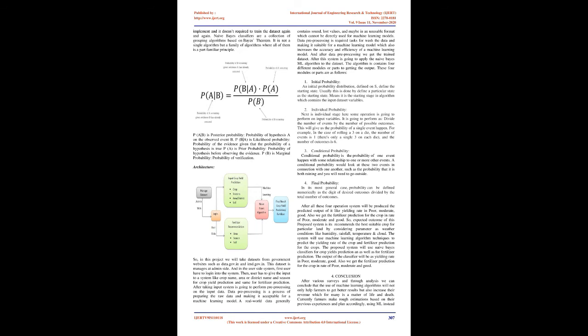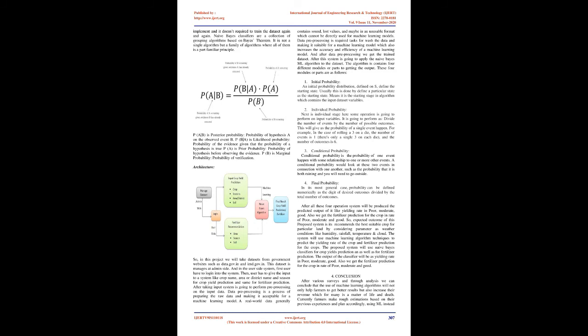Abstractly, Naive Bayes is a conditional probability model: given a problem instance to be classified, represented by a vector representing some n features, it assigns to this instance probabilities for each of k possible outcomes or classes. Here we are going to use the Naive Bayes machine learning algorithm, because it is an accurate algorithm in ML. It is easy to implement and doesn't require training the dataset again and again.